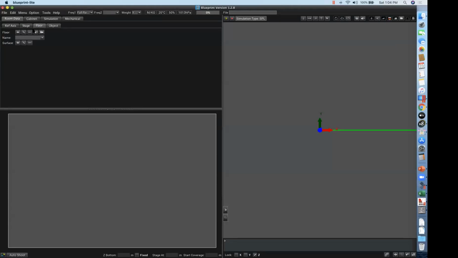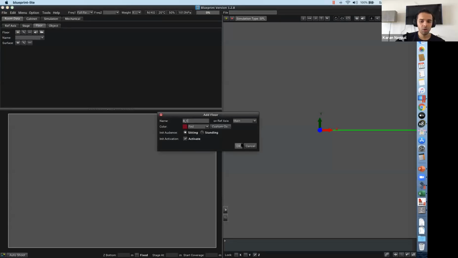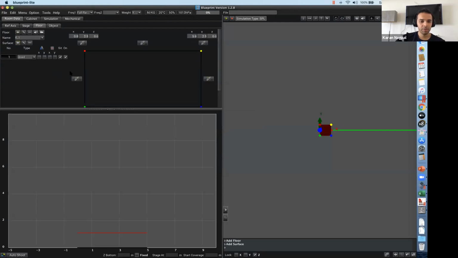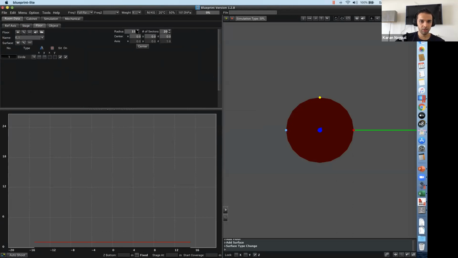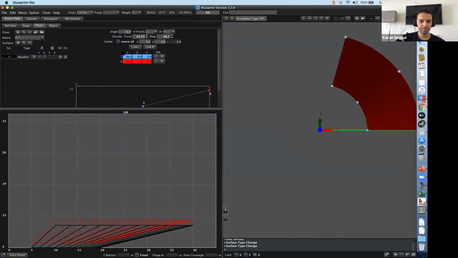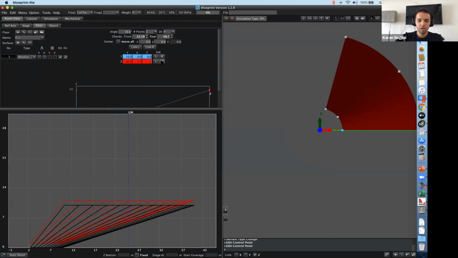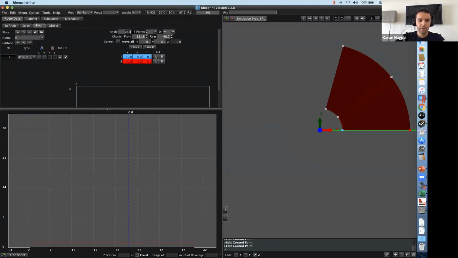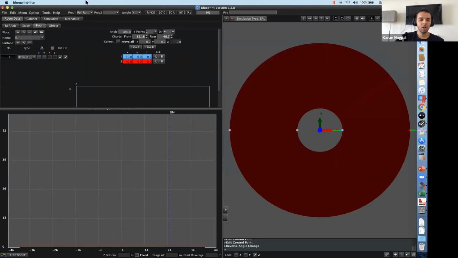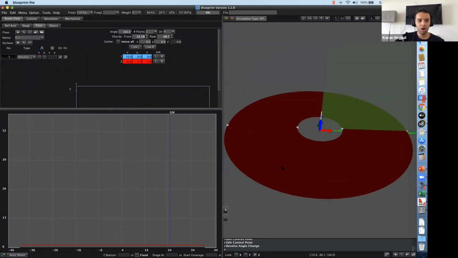Okay, so I'm going to quickly add a floor and a stage, where I change it to a circle, and the radius I change to a revolve and make the inner one 10. I don't have any elevation, and I change this over 360 degrees. So I'm not doing any calculation, just out of the box.